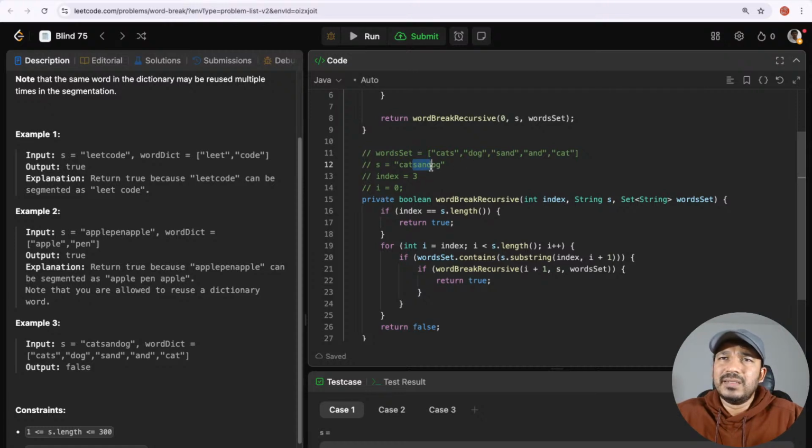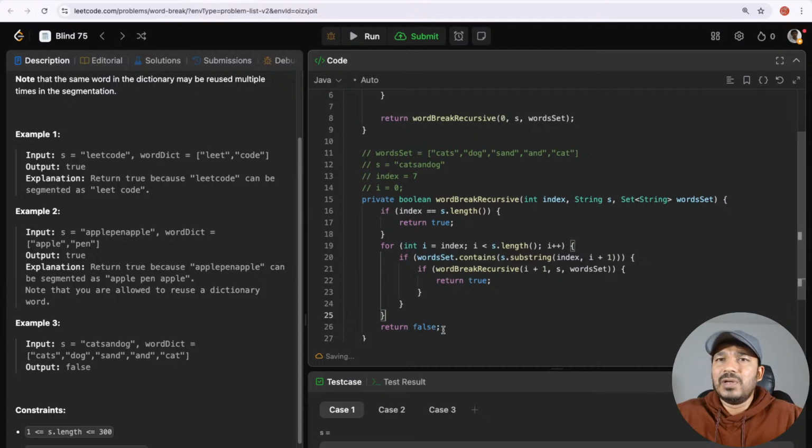So I'll make another recursive call starting from the index 7, which is O, and then again I'll check. O is 8, and then G is 9, and then I'm not making any recursive call here.